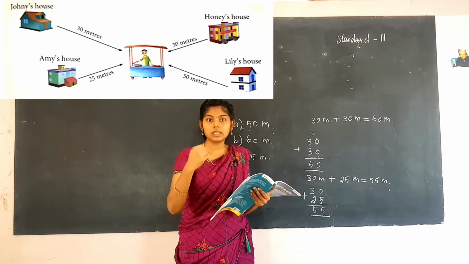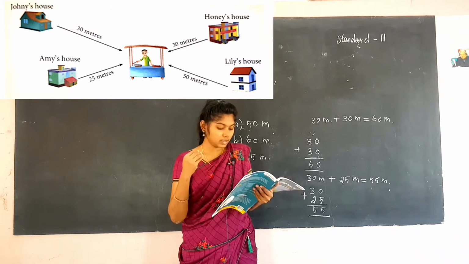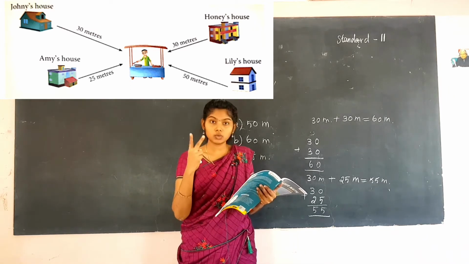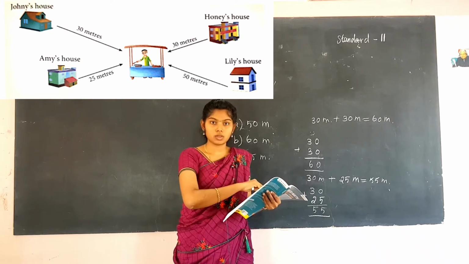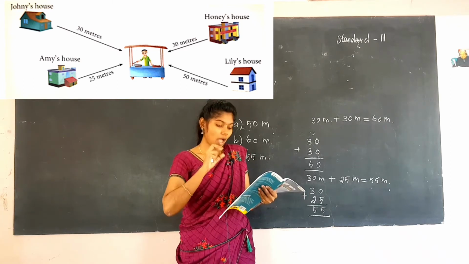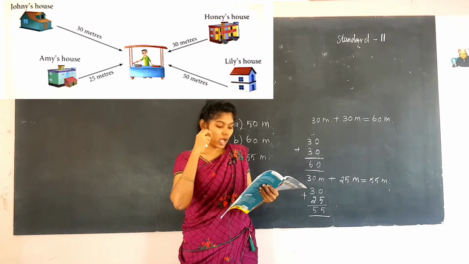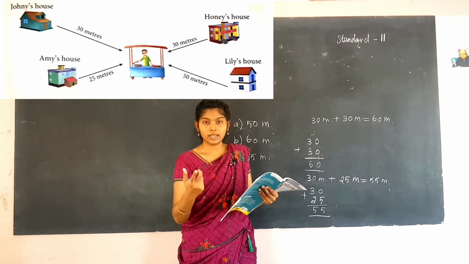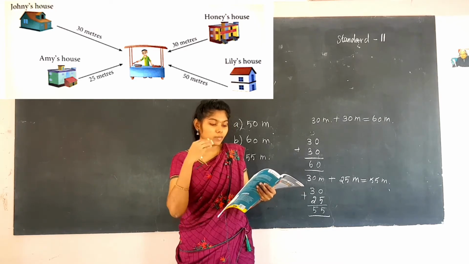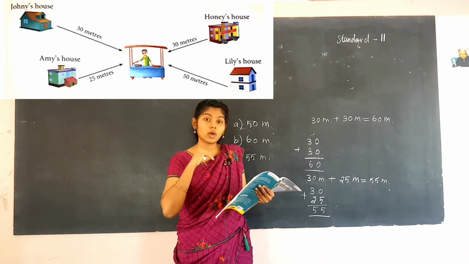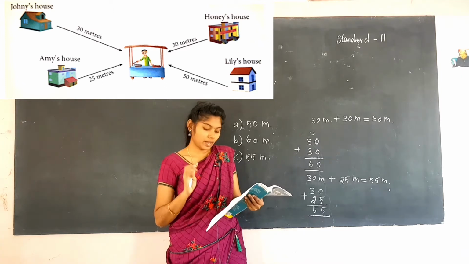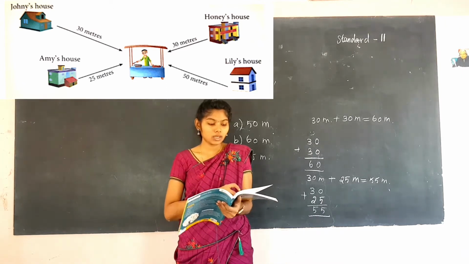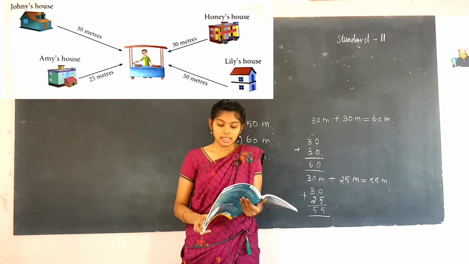So 30 plus 30 gives 60 meters. In the next question also the same thing: two things are happening, from Johnny's house to the vendor and from the vendor to Emmy's house. The 30 meters from Johnny's house to the vendor is given, and from the vendor to Emmy's it is 25 meters. So you have to add 30 plus 25 and you get 55 meters.